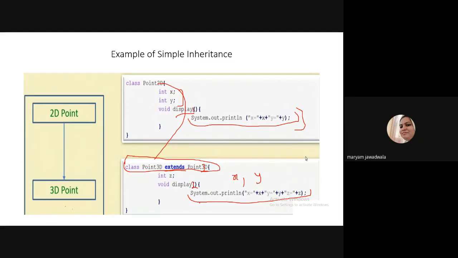Otherwise, you can create a third class, and in that third class, you write the void main function, and inside it, you create an object, and you can use the data members and methods defined in the subclass and superclass. Okay, student. So one important point in Java is you must write one class inside which you write the void main function, because execution of a program starts with the main method. Okay.